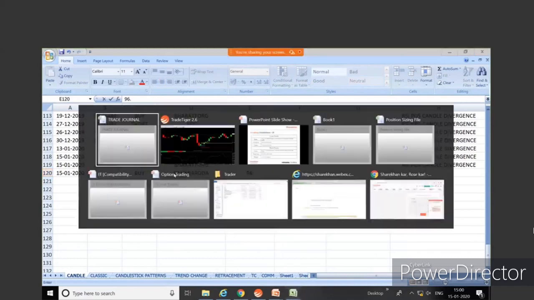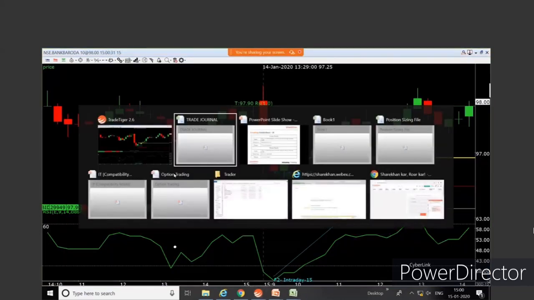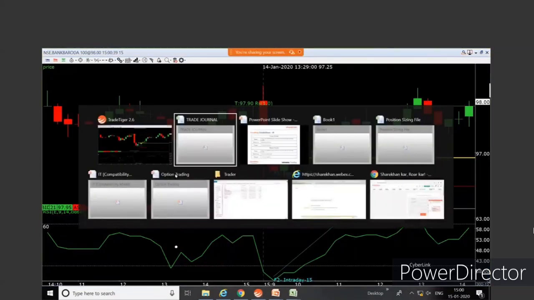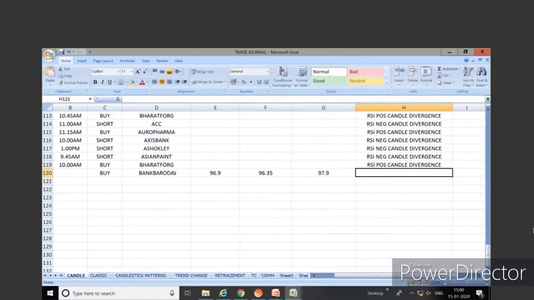Stop loss 96.35 and target was 97.9. This is a positive candle divergence.